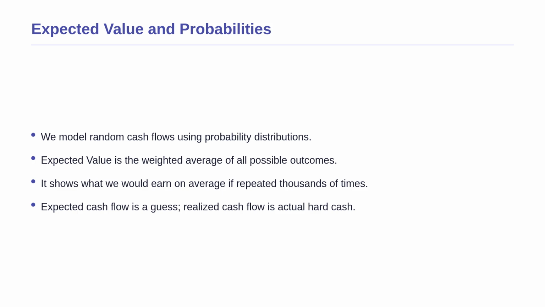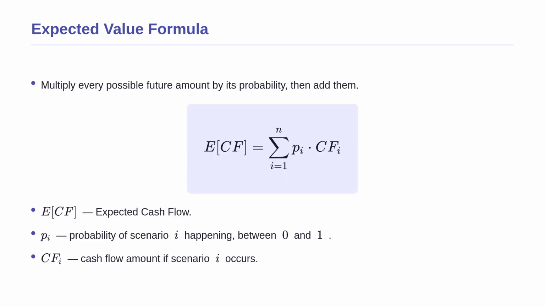The expected value is the weighted average of all possible outcomes. It tells us what we would earn on average if we could repeat this exact same uncertain investment thousands of times. Remember, the expected cash flow is our mathematical guess made today, while the realized cash flow is the actual hard cash we end up receiving. To calculate this expected value, we take every possible future cash flow amount, multiply it by its probability of happening, and then add all those pieces together.